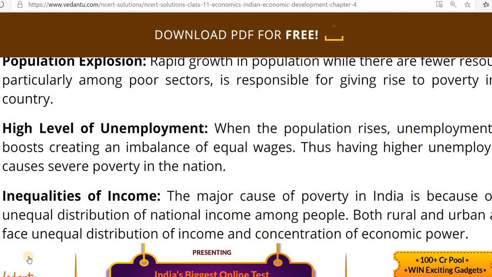Another reason is the high level of unemployment. When the population rises, unemployment also boosts, creating an imbalance of equal wages.